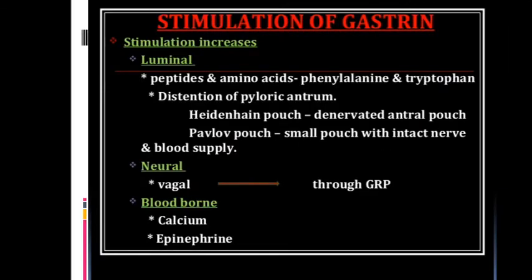Stimulation of gastrin. Stimulation increases by the peptides and amino acids, phenylalanine and tryptophan. So whenever there are peptides and amino acids present in the lumen, the stimulation increases.